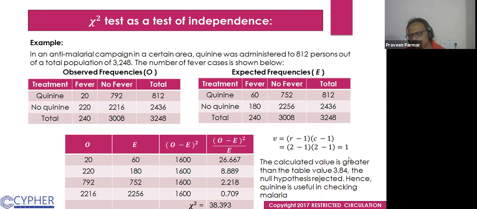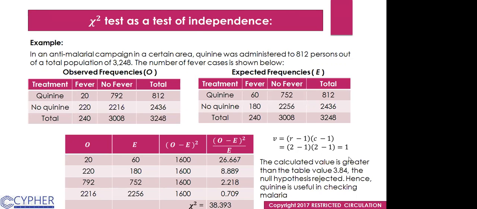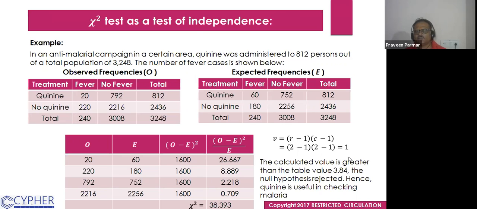Similarly, as we have done in the G test, if the value is greater, then it will reject it. So our null hypothesis that there is no significant difference is rejected, and we could say the effect of quinine is significant. So quinine is effective, useful for checking malaria.